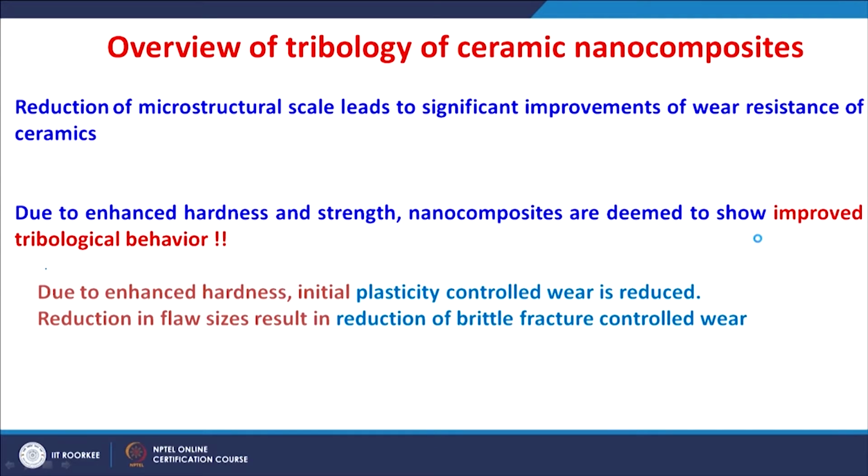Mainly when you have only the wear occurring by abrasion, that is by mechanical fracture method, the wear occurs mainly by the plastically controlled wear and then brittle fracture, right. So, in a nano ceramic composite, due to enhanced hardness, initial plasticity controlled wear is reduced and reduction in the flaw size results in a reduction of brittle fracture controlled wear. So, both plasticity controlled wear and brittle fracture controlled wear are reduced in a nano ceramic.